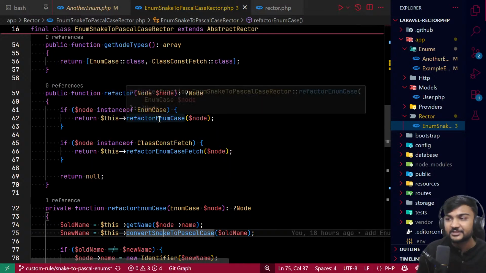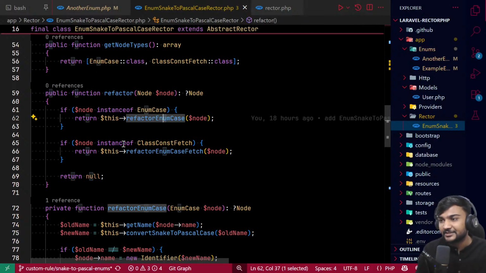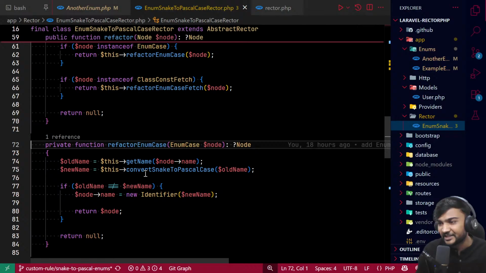So if it is an enum case, it is fixed that it is an enum case, so we don't need to worry much. So we are just converting it. We are getting the name and just checking that the old name and new name are not the same. Why would we convert something already in Pascal case to Pascal case, right?